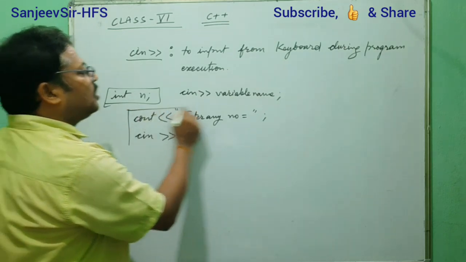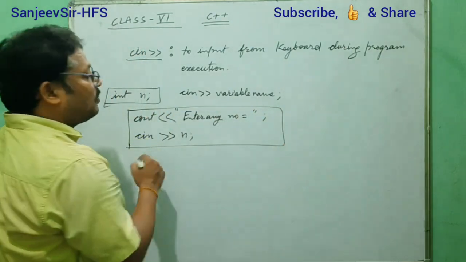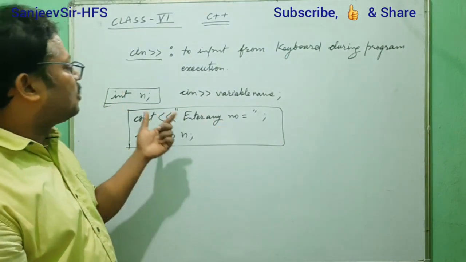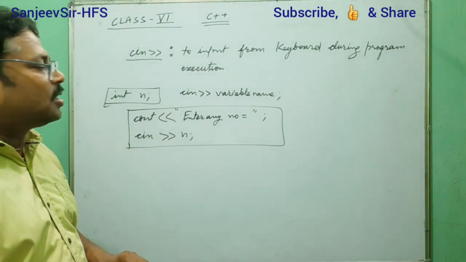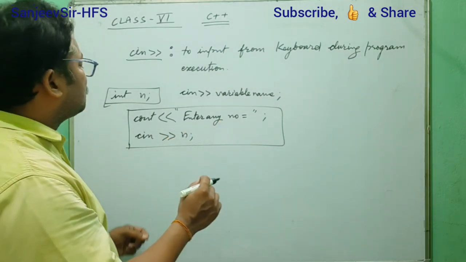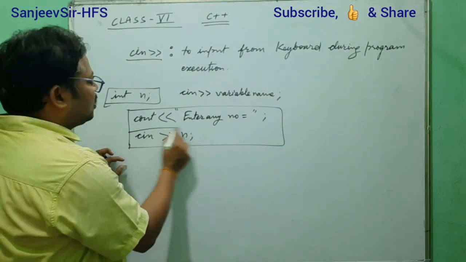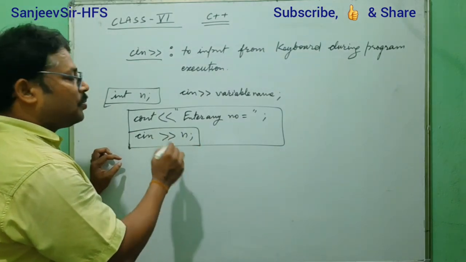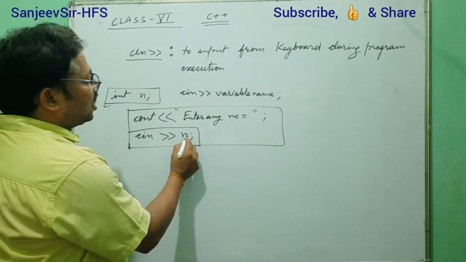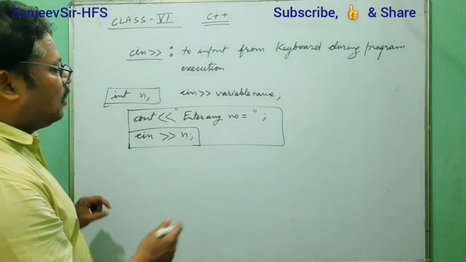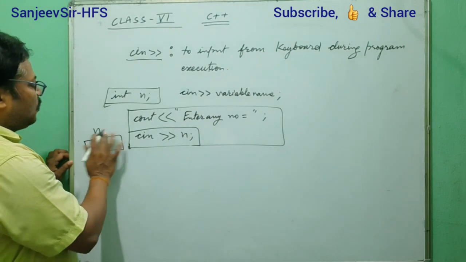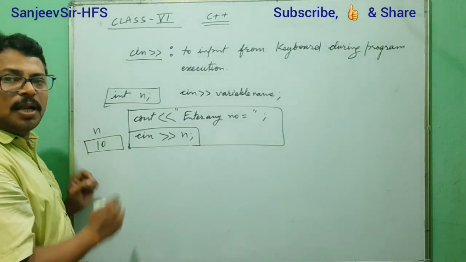And what will happen when this line executes? This is one message flashed on the output screen, so when you run the program, you will get the message to enter any number. After that, you will pass the value, because the computer will execute and prompt, and the cursor will wait there. The C++ program will ask for one value that will be stored in n. When you give any value, it will be stored in n in memory. If you have given 10, then 10 will be assigned.